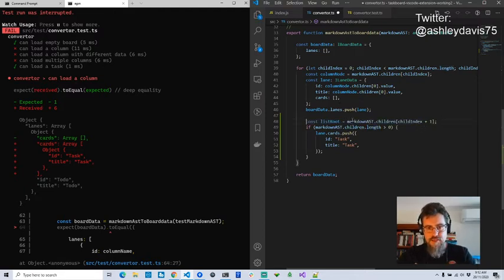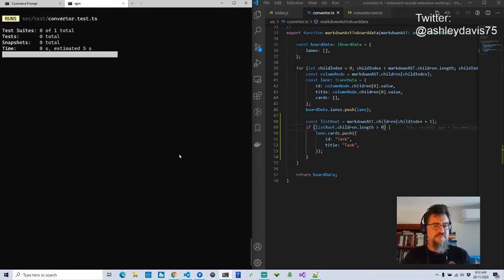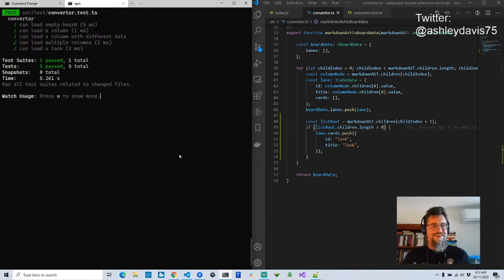Actually, this is where I need this list root, because it's this thing here that I want to say: if there's more than one child of that, then that means we have tasks, or at least one task. Let's see if that gets me passing tests. Woohoo! I've got a full passing test suite, and obviously I've cheated.